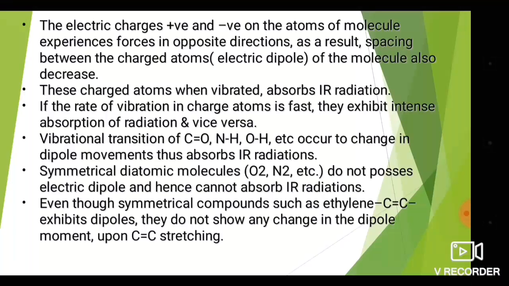Next, some extra detailed information about the change in dipole moment. The electrical charges, positive and negative, on the atoms of the molecule experience forces in opposite directions. As a result, the spacing between the charged atoms and the electrical dipole of the molecule also decreases.